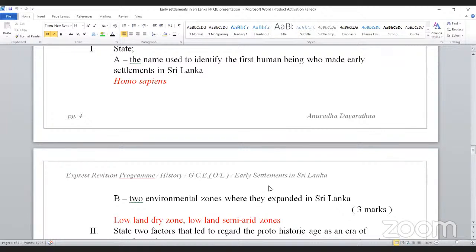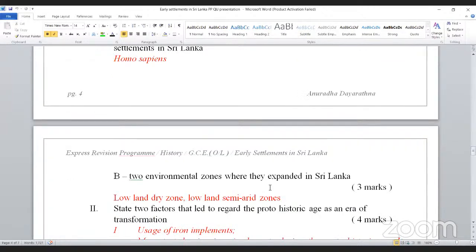State two factors that led to regard the proto-historic age as an era of transformation. Why do we call that age a stage of transformation? Because many changes have been experienced. What are the changes? Usage of iron implements, that's a transformation.